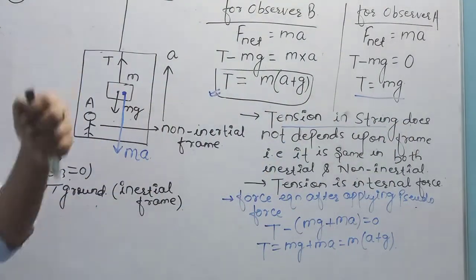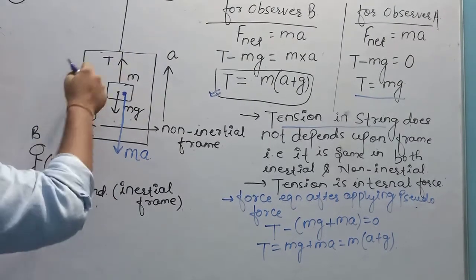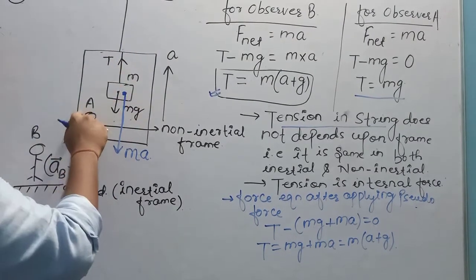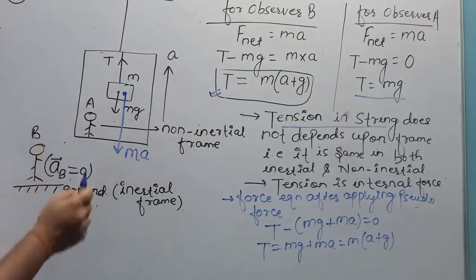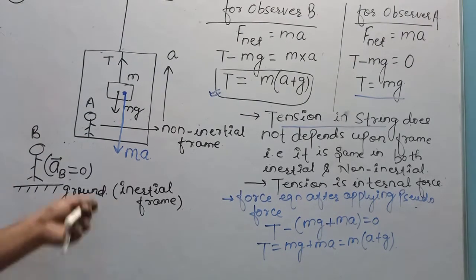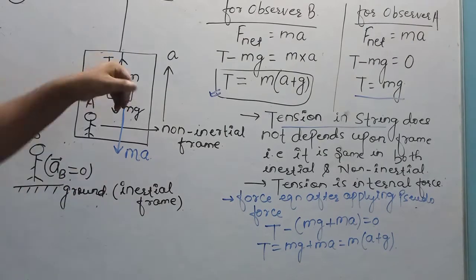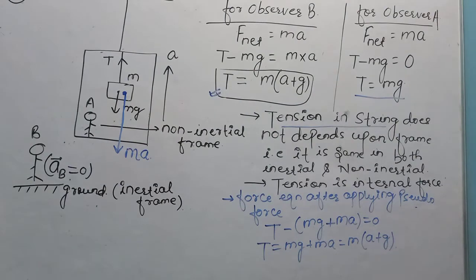Tension in a spring is an internal force. Observer B is observing the same spring and observer A is also observing the same spring, so the tension in the spring for both A and B will be the same. Or we can say that tension is an internal force. So I am giving you a few minutes. Observe, go through what I have written on the board. I think now your concept of inertial and non-inertial frames is very much clear.